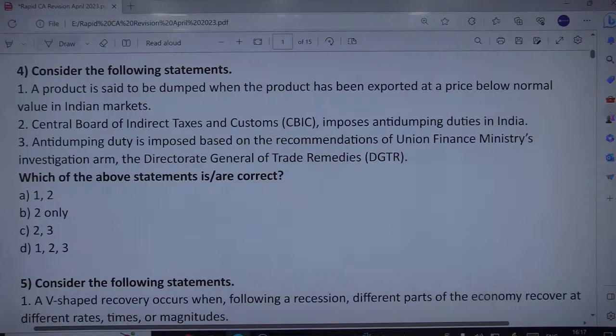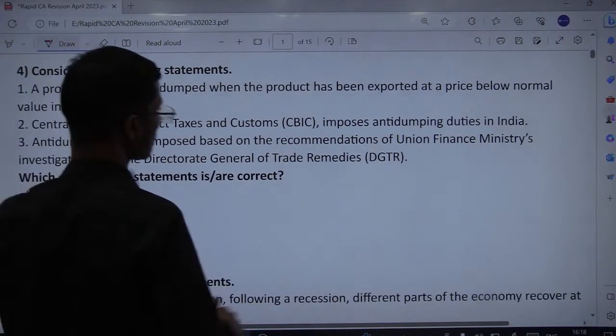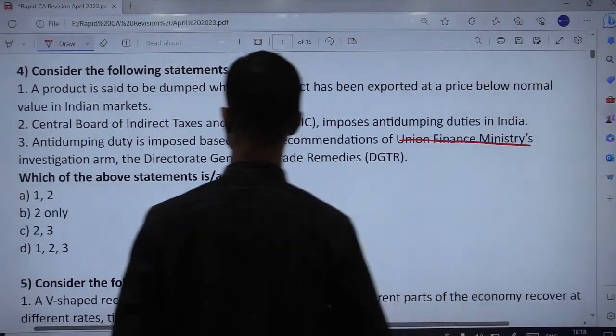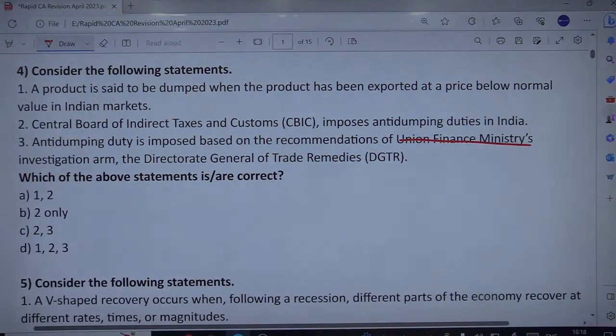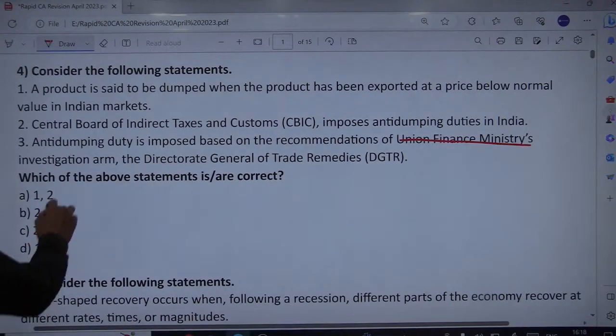So this statement says that it is imposed based on the recommendations of the Union Finance Ministry's investigation arm, that is DGTR, the Directorate General of Trade Remedies. Remember, CBIC indeed imposes anti-dumping duties in India, and the duties are imposed following recommendations of the Commerce Ministry's investigation arm. The Finance Ministry has nothing to do with trade; we have a separate ministry called the Ministry of Commerce. DGTR comes under the Ministry of Commerce and not the Union Finance Ministry. So that's why the third statement is wrong. We are left with just two correct statements, that is 1 and 2.